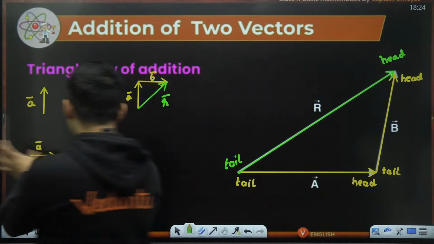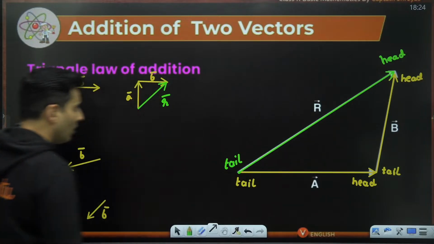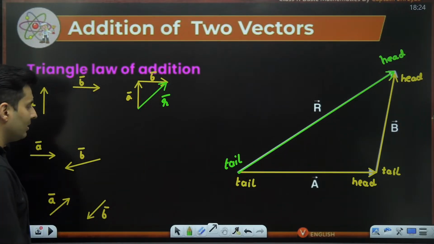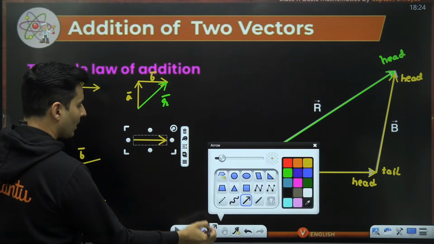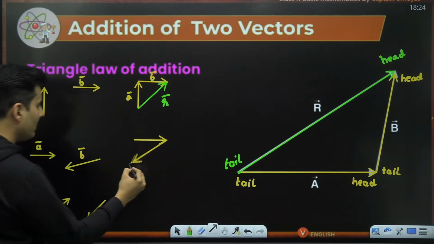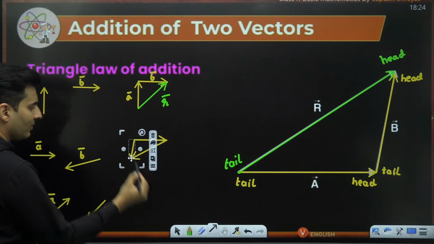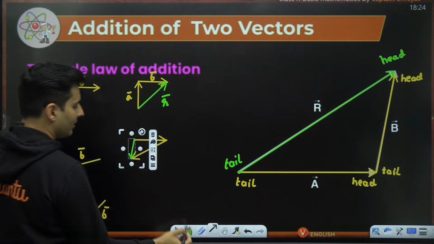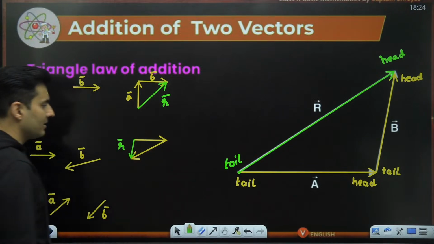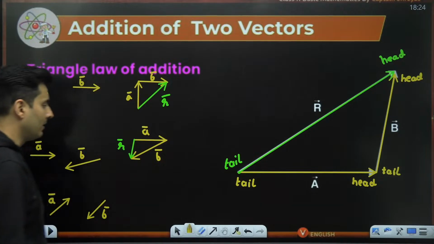So I'll just rearrange these vectors to make sure that they look like two sides of a triangle, and then we'll find the missing side. So if you start with vector A, it will be like this. Vector B will be maybe like this. Okay, and the resultant over here, this would be the resultant. Can you see that? Is that right, everyone? So this is the resultant. So this was your vector A and this was your vector B.